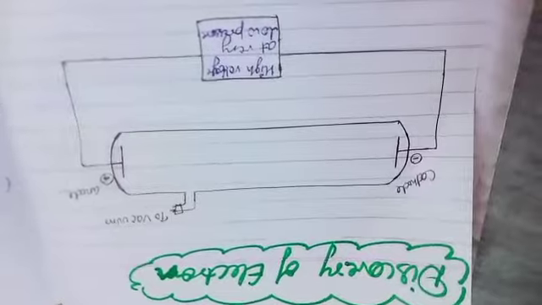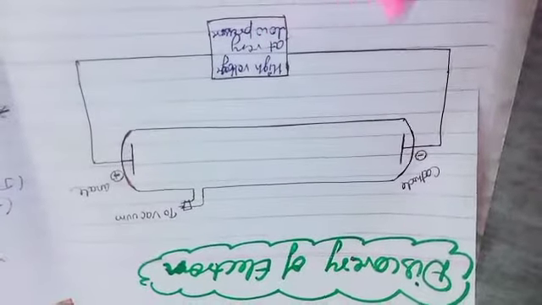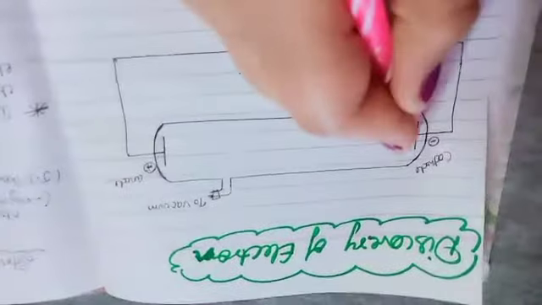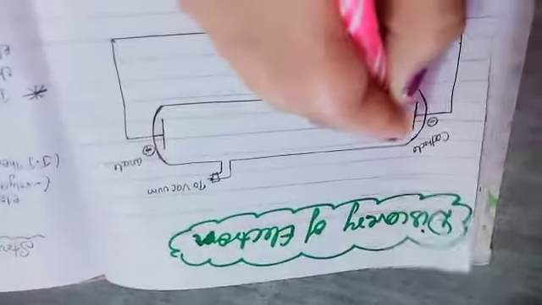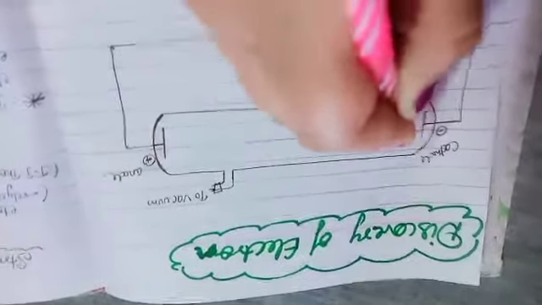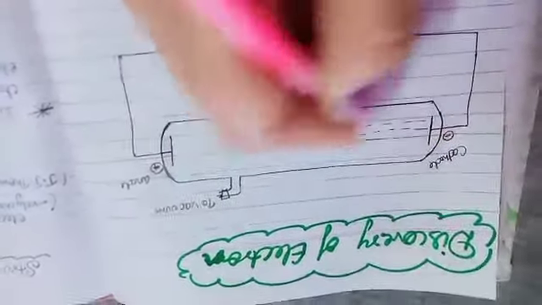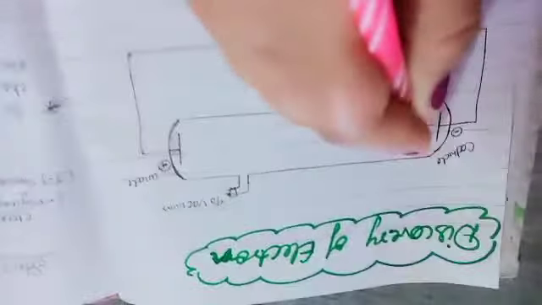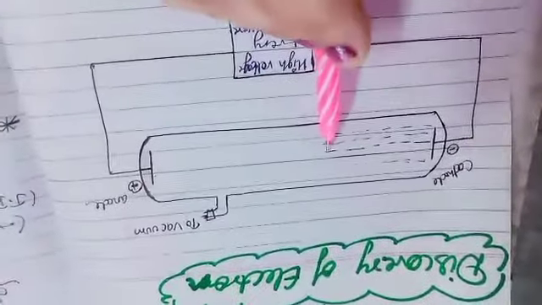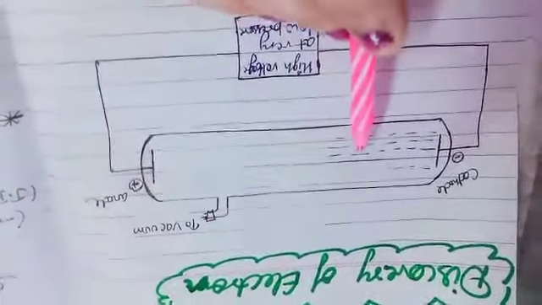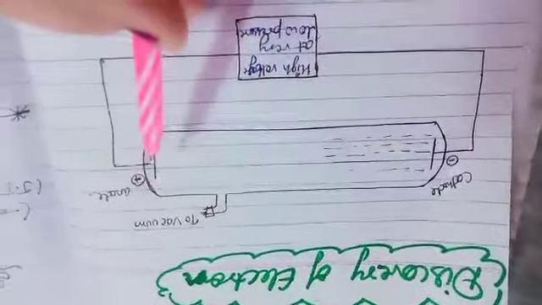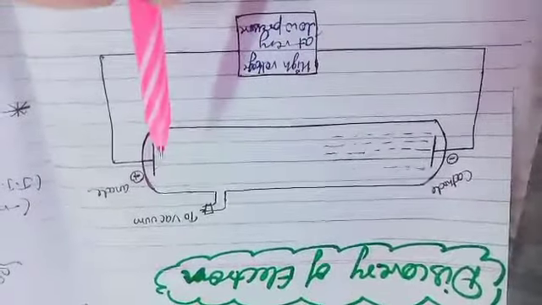Actually, when he passed electricity, some invisible rays arise from the cathode, and they move towards the anode, because opposite charges attract each other.